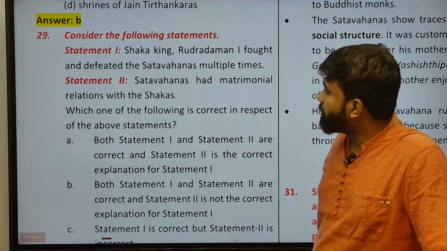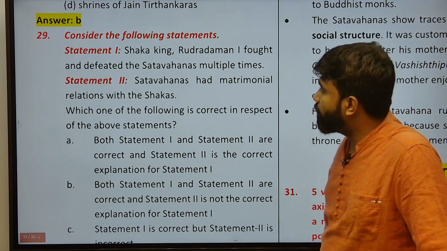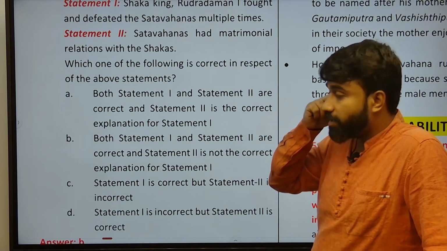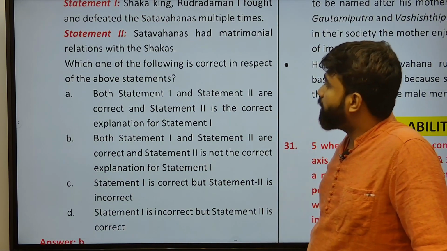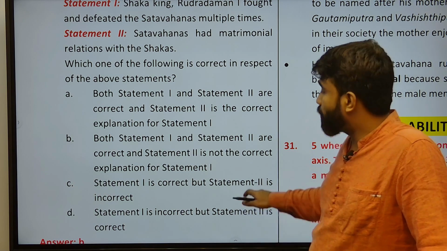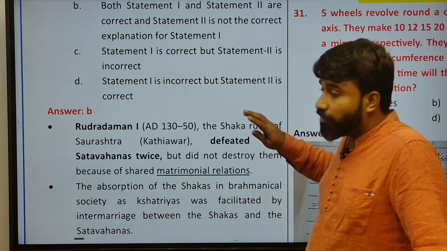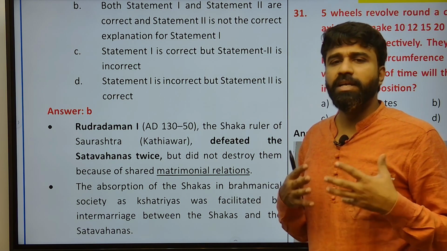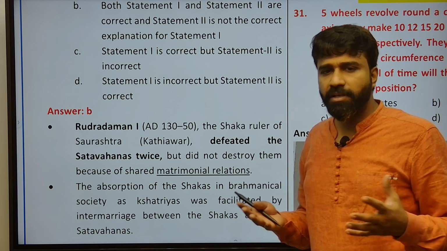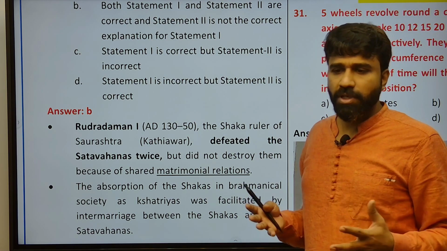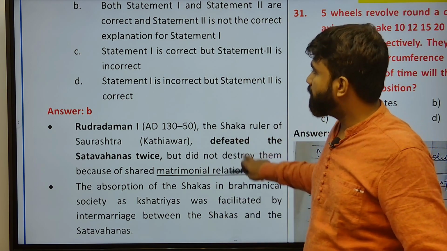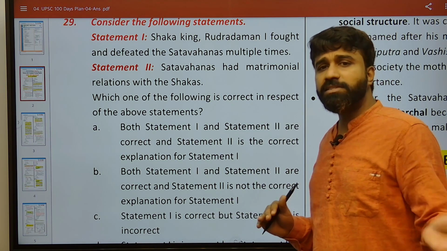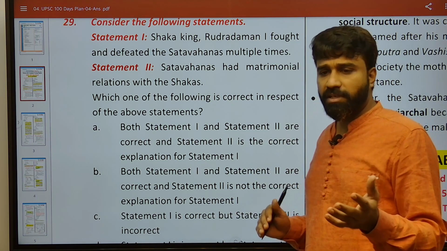Next, consider the following statements. Statement 1, Shaka king Rudradaman I fought and defeated the Shatavahanas multiple times, definitely. And next, the Shatavahanas had matrimonial relations with the Shakas, that was also true, and both the statements are true. However, statement 2 has no relationship with statement 1. Shakas establishing matrimonial relations is one concept, Shakas defeating Shatavahanas is another concept.